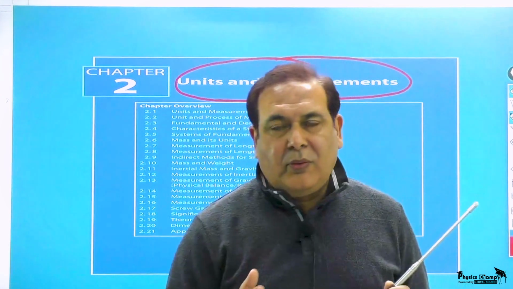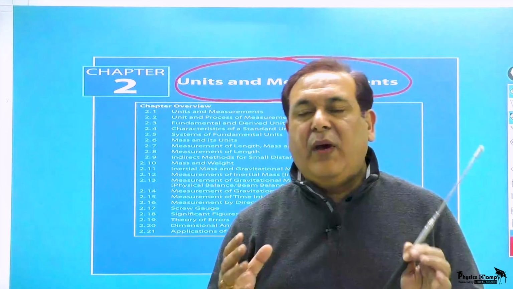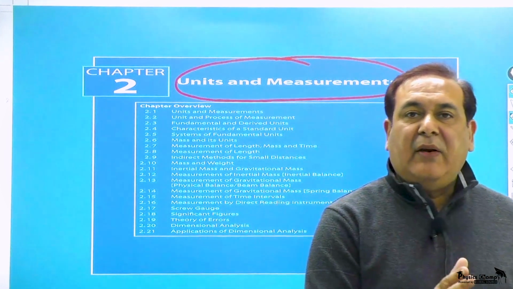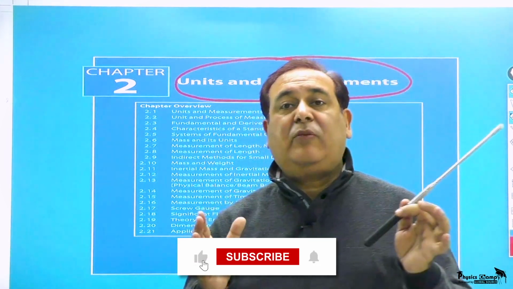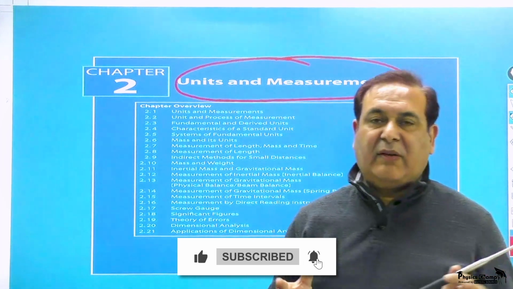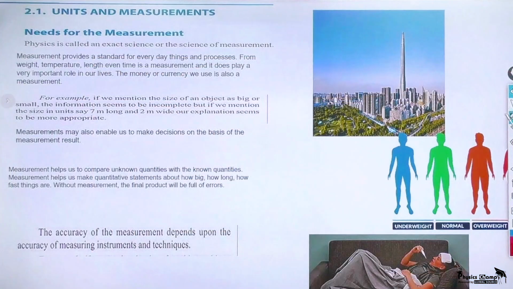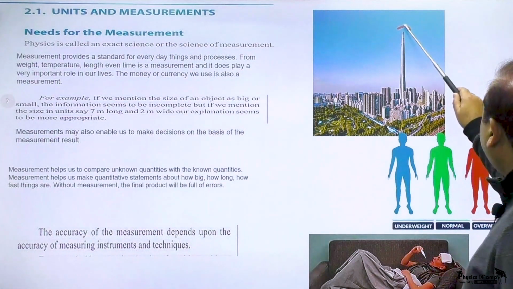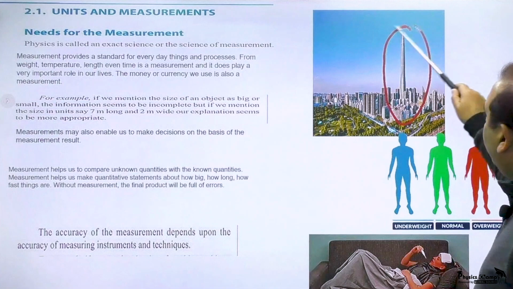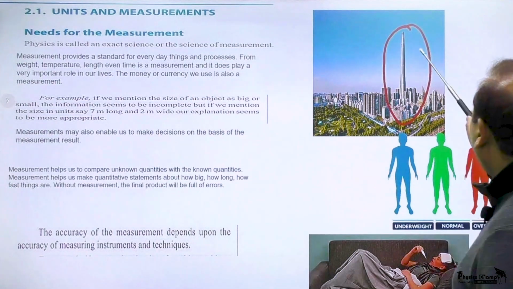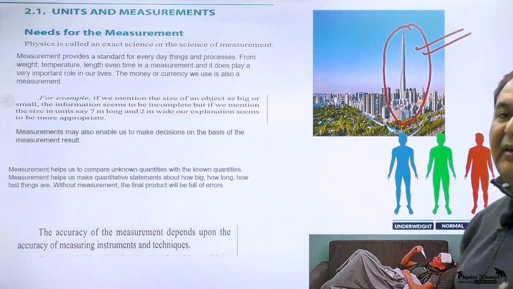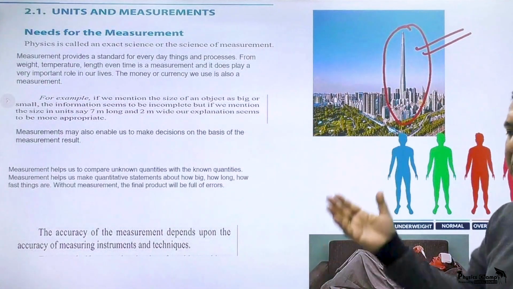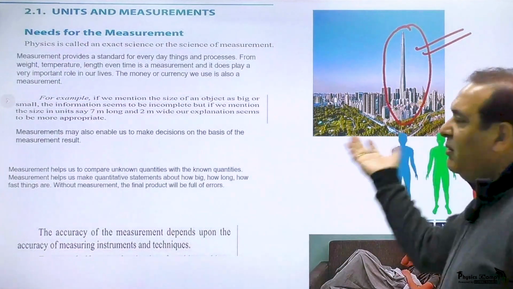We need to first address this very fundamental concept of measurement and different kinds of units that we use to explain different physical quantities. For example, in case I say, what do you think of the height of this building? You can see a particular building over here, and if I am asking you what you think about the height of this building, you may say it's a huge building. It's the biggest building in this whole region.